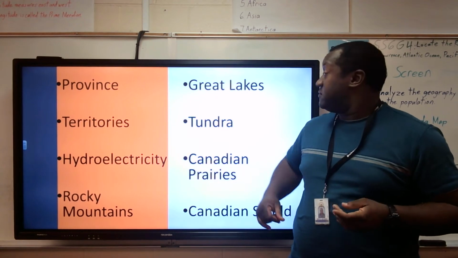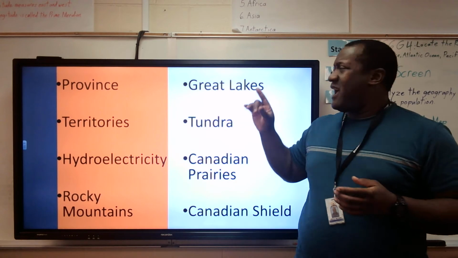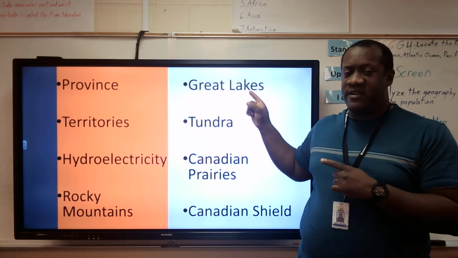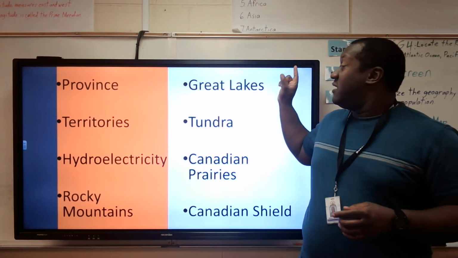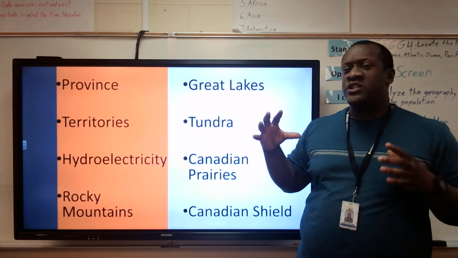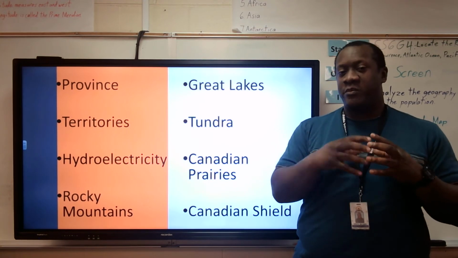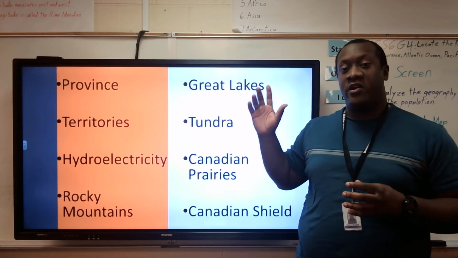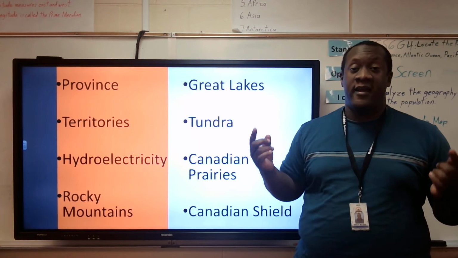The Rocky Mountains. The Great Lakes. So the Great Lakes, those are 5 lakes. I'm going to get into more detail on the Great Lakes in a different video, but what you need to know now is there are 5 lakes. They are the largest group of freshwater lakes in the world. So, the largest group of freshwater lakes in the world, the Great Lakes, there's 5 of them. They also make up the border between Canada and the United States.